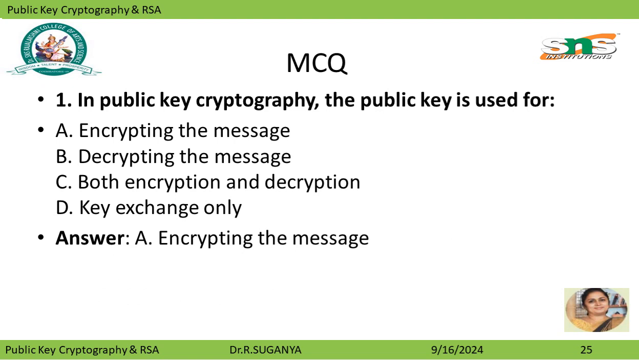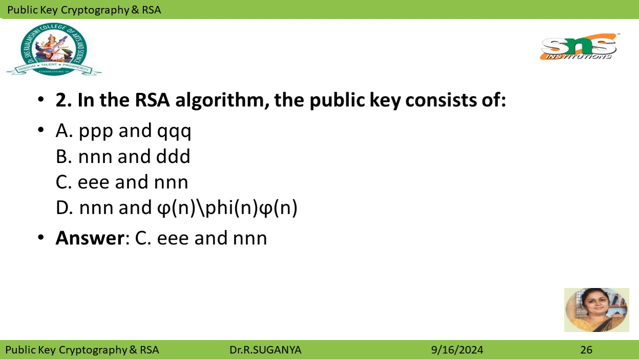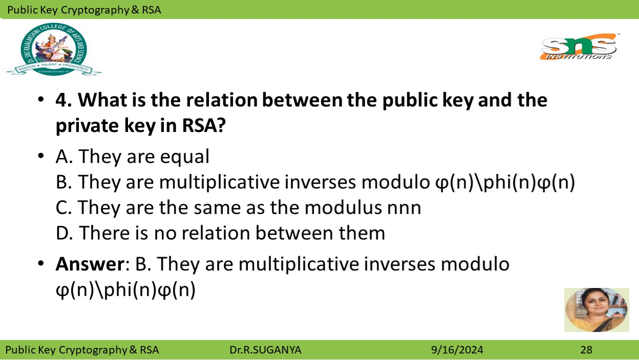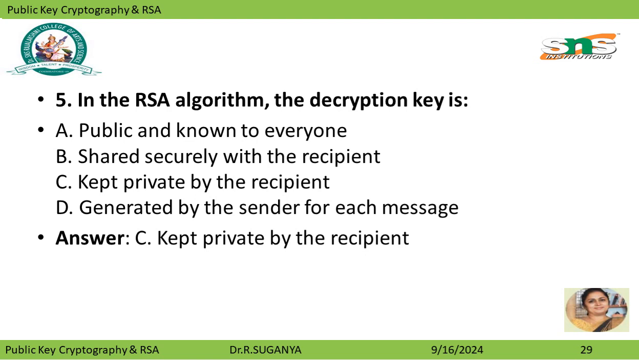Here are the MCQs. In public key cryptography, the public key is used for. In the RSA algorithm, the public key consists of. The security of RSA is based on the difficulty of. What is the relationship between public key and private key in RSA? In the RSA algorithm, the decryption keys.